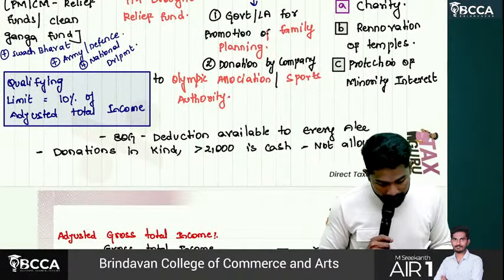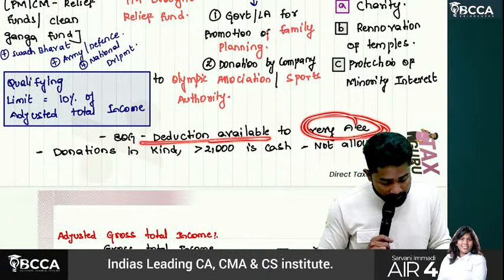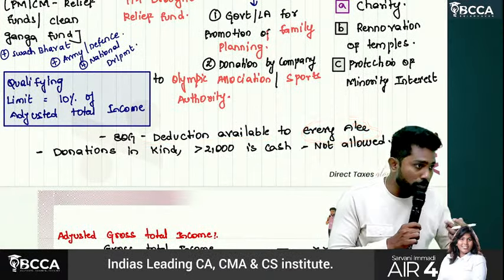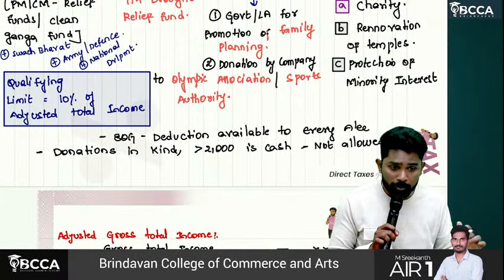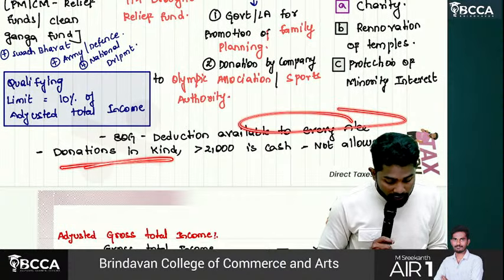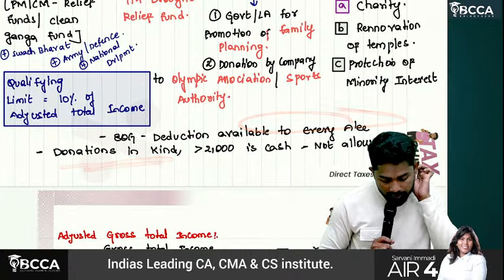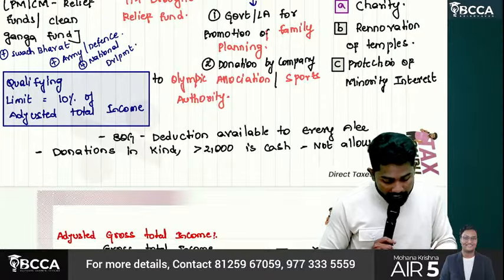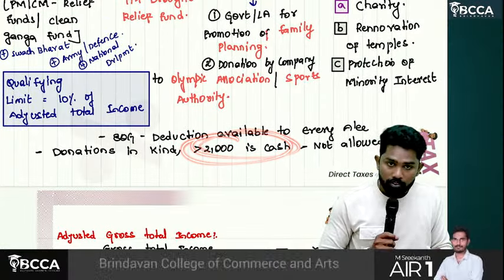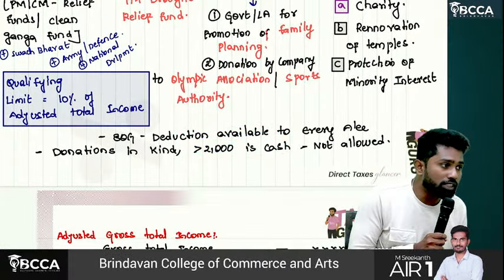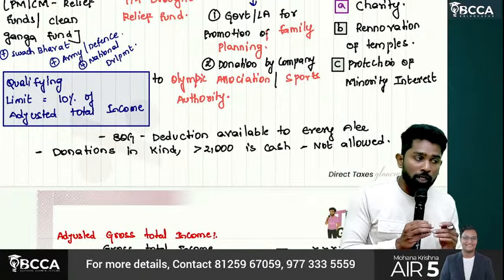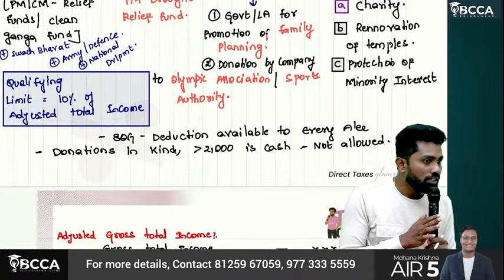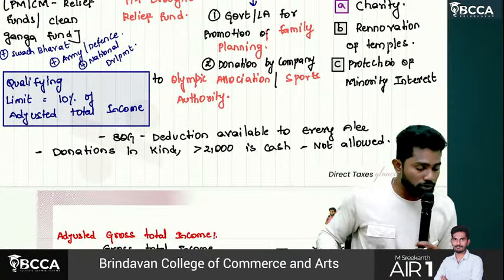Then 80G deduction is available to every assessee. He could be individual, HUF, AOP, BOI, AJP, company, firm, anybody can claim. Even donations in kind are also allowed. But if you are making donations of more than 2000 in cash, then they are not allowed as deduction. So above 2000 now you should make payments through what? Other than cash payments only.